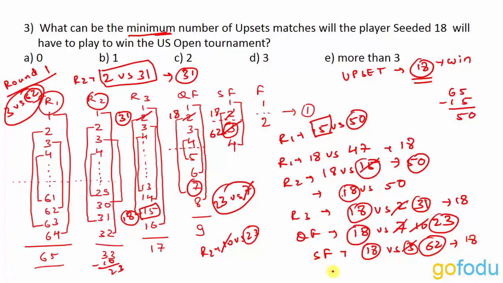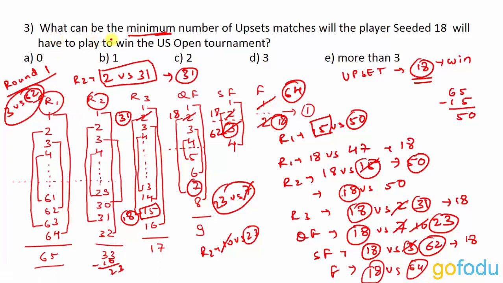So 18 moves to the finals. Now in the finals, what happens? Instead of 2, 18 came, right? So 18 will have to play 1. Again take the first round. 1 was playing against 64, so instead of 1, 64 came. In the finals, 18 versus 64 is what we have. So 18 can easily beat 64 without causing an upset.